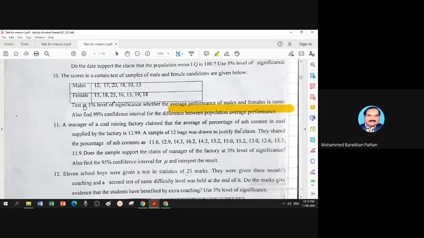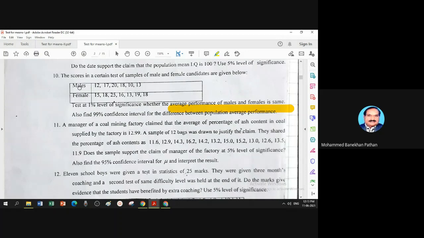So this is an example of a test for equality of two independent population means. Why the word independent? One record is for male, the other record is for female. That means the male and female populations are totally independent. So this is a t-test for equality of two independent population means.